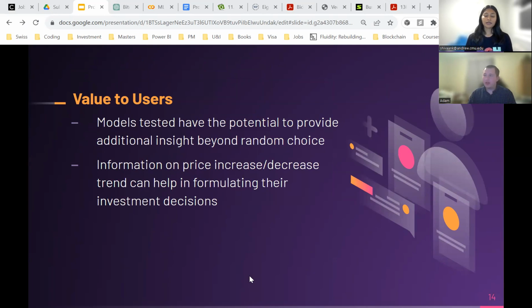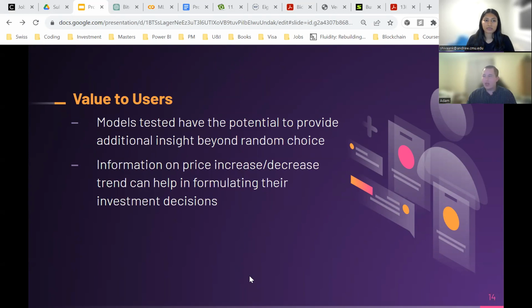All right, going back to talking about the value to users that the results from our project indicate. We spoke before that the pain within this particular subject area is losses that investors incur based on speculation in Bitcoin. So the models we have tested have the potential to provide additional insight beyond random choice. But we do not currently predict the actual value for the price changes using regression. Just as a reminder, we are looking primarily at the trend as a classification task, and we're indicating whether or not there is an increase or a decrease in that price.